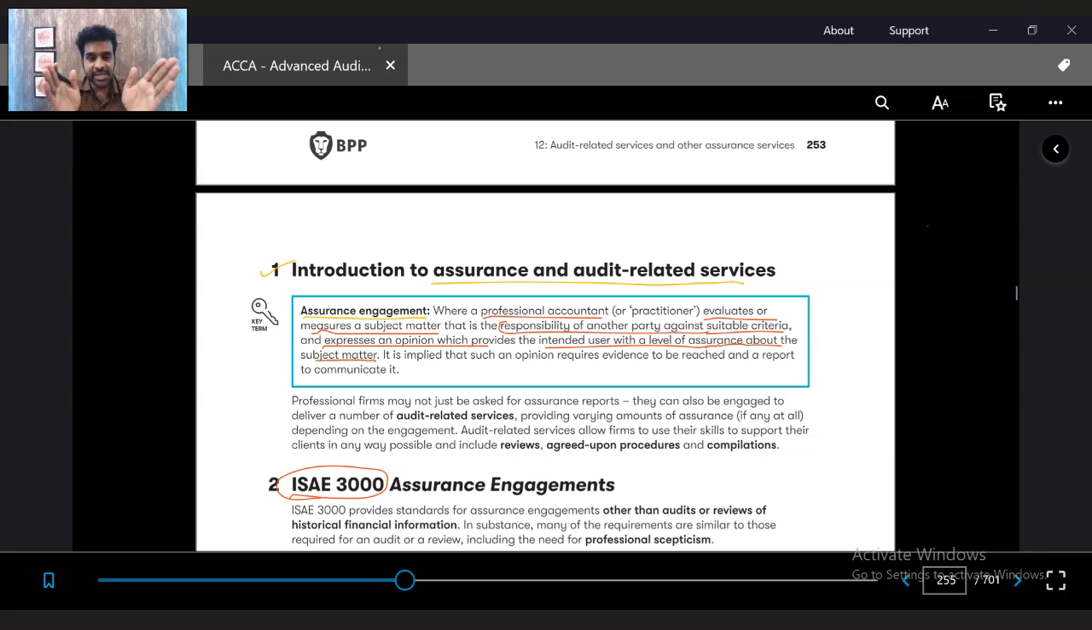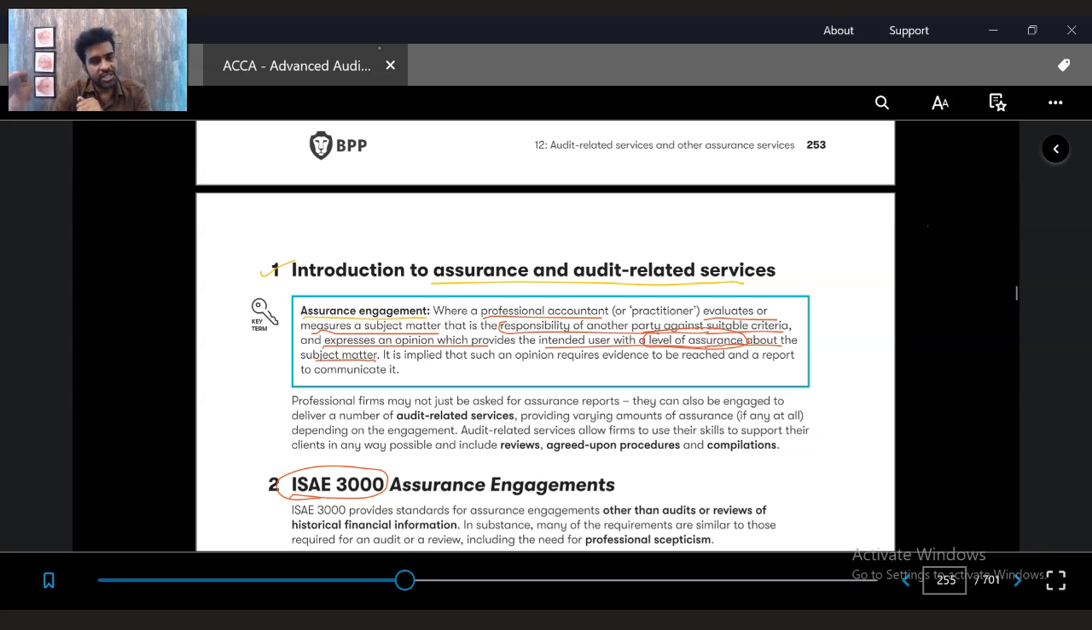Within the International Standard on Assurance Engagements 3000, he follows specific guidelines to review any subject matter prepared by a responsible party, and he will express an opinion on the subject matter to whom? To the intended user. Whoever is using that particular subject matter, he will give his opinion, but with a level of assurance. And what are the levels of assurance? Reasonable assurance and limited assurance. Reasonable assurance is a higher assurance. Limited assurance is very limited.